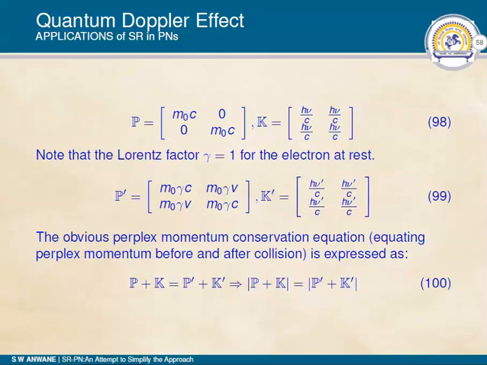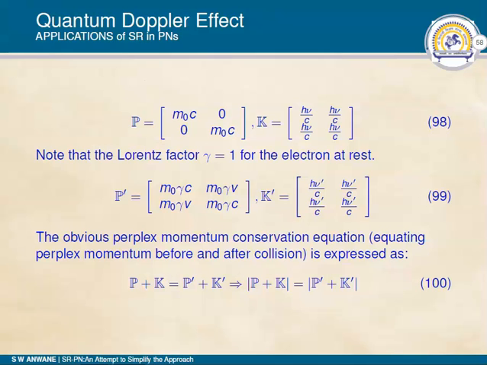The obvious perplex momentum conservation equation leads us to P plus K equal to P dash plus K dash, that is, the perplex momentum of all elements before interaction is equal to the perplex momentum after interaction, and we are interested in finding the mod of the number so that we can reach some concluding result.